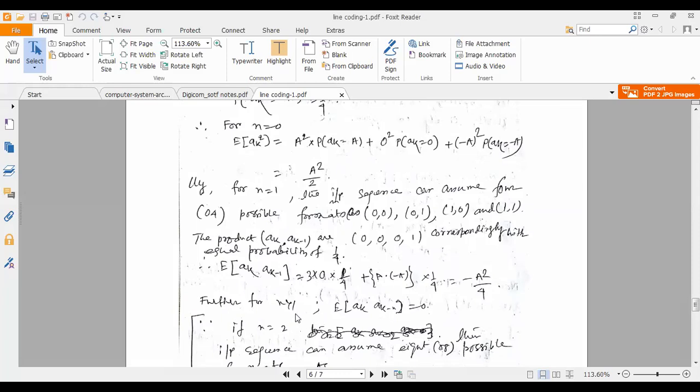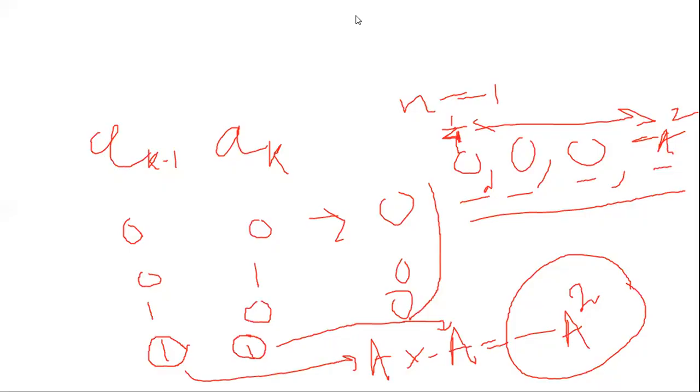Now I am considering n is greater than 1. Okay, so now consider n is equal to 2. So when n is equal to 2, let us go to the whiteboard. Make it clear. So when n is equal to 2, so n is equal to 2 means how many combinations are there? AK, this is AK minus 1, AK minus 2.